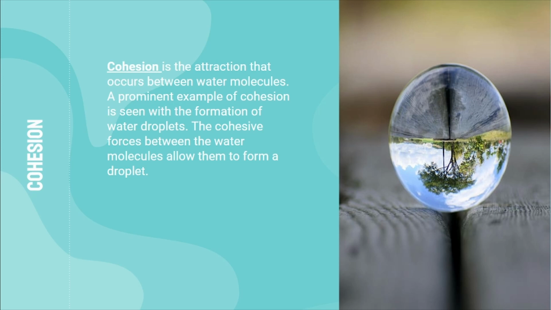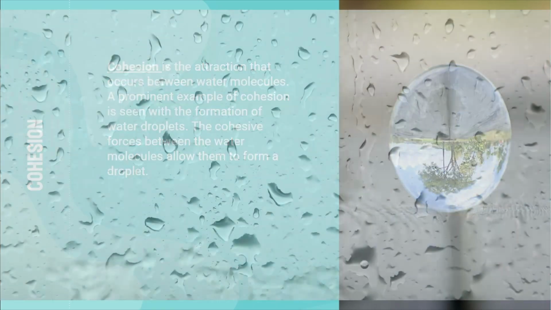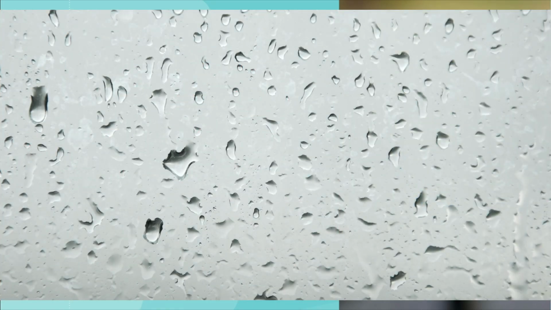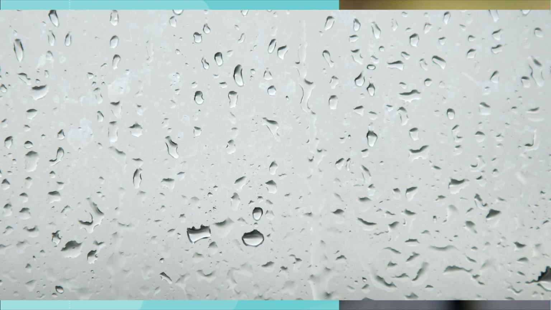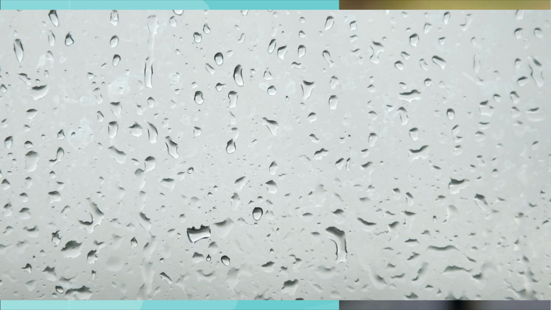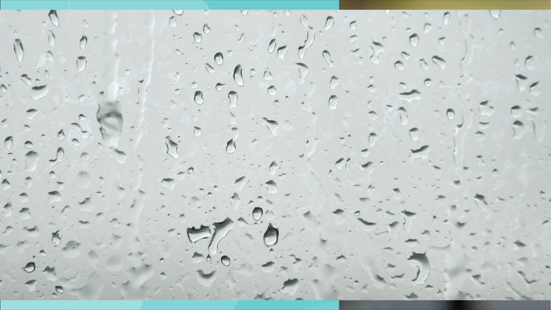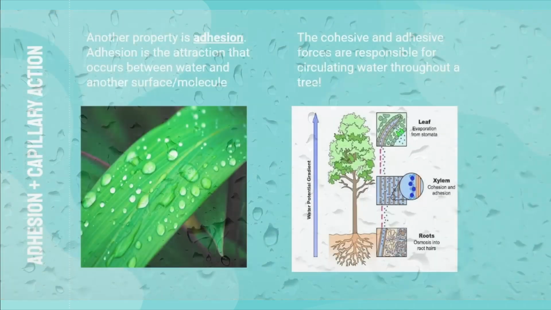The polarity of water and its interaction with other polar molecules gives it a few unique properties. Firstly is cohesion. Cohesion is the attraction that occurs between water molecules. A prominent example of cohesion can be seen in the formation of water droplets. In a water droplet, the cohesive forces between the water molecules allow them to form the droplet because the water molecules are attracted to one another.